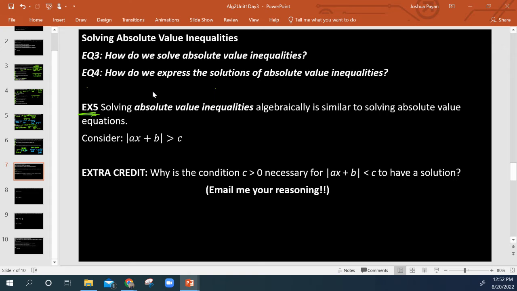Okay, so here we've got another example. This example, though, so from here on, we're going to talk about absolute value inequalities, right? And we see that absolute value inequalities are algebraically similar to equations, right?